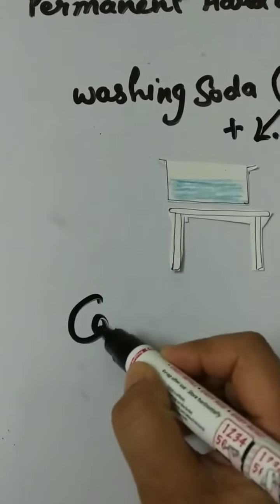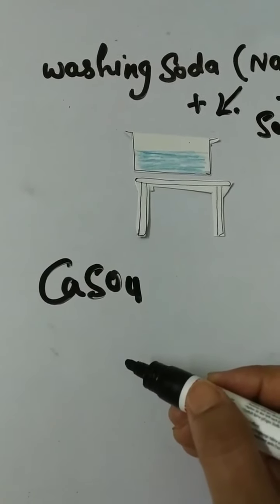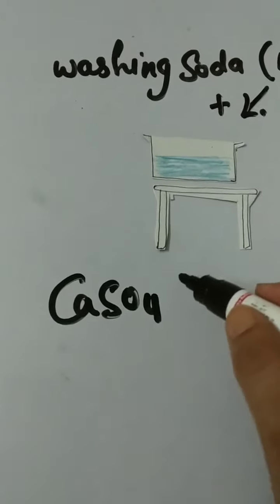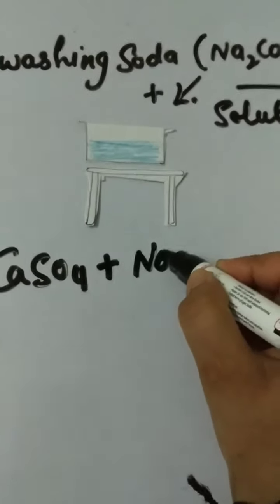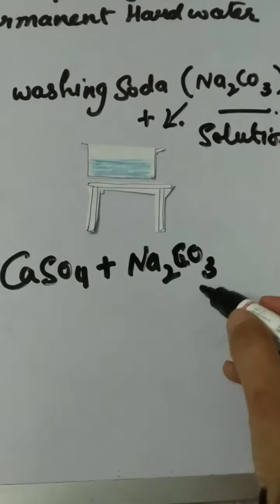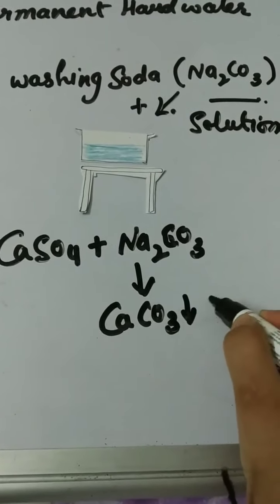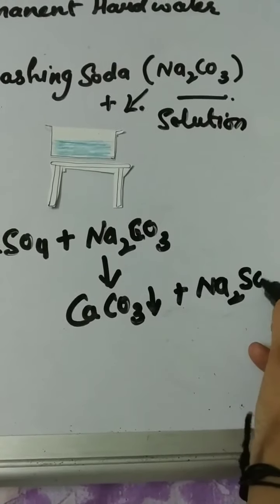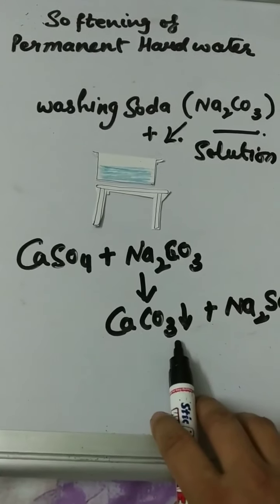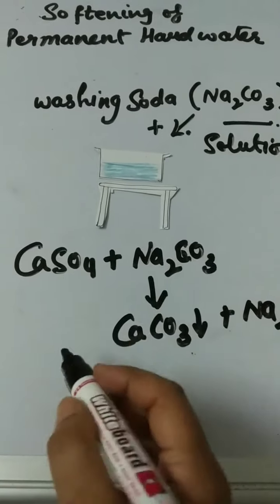How? Sulfate or chloride salts of calcium and magnesium cause permanent hardness of water. So when calcium sulfate is treated with a solution of washing soda, what does it form? Calcium carbonate and sodium sulfate in solution form. Calcium carbonate is in precipitate form. In this way, we can convert permanent hard water into soft water.